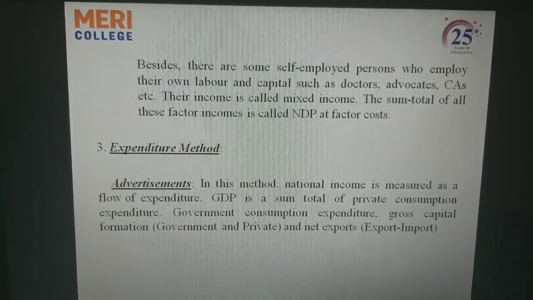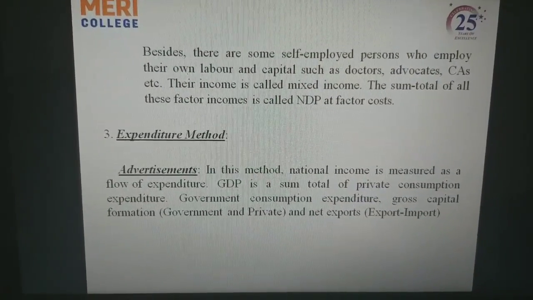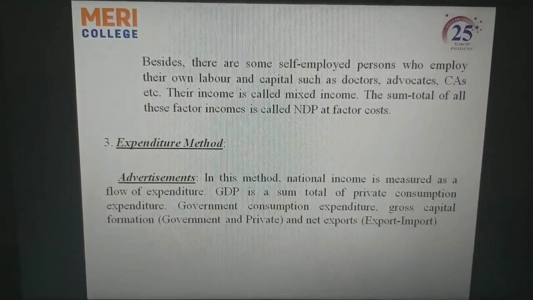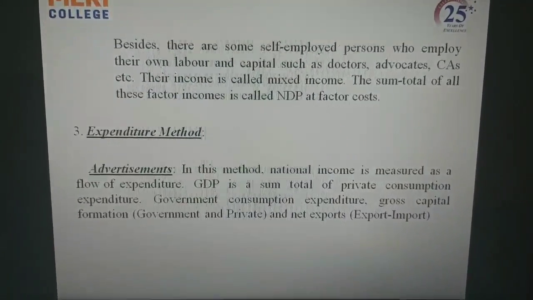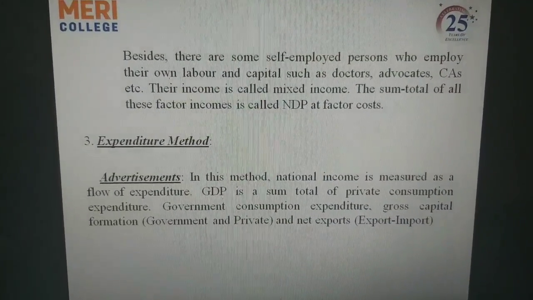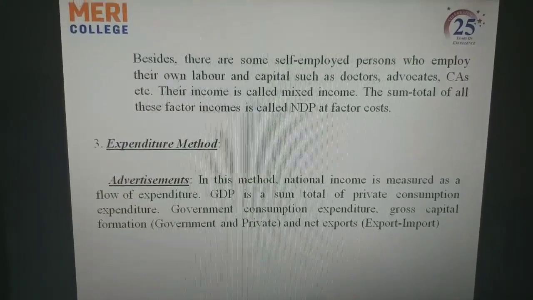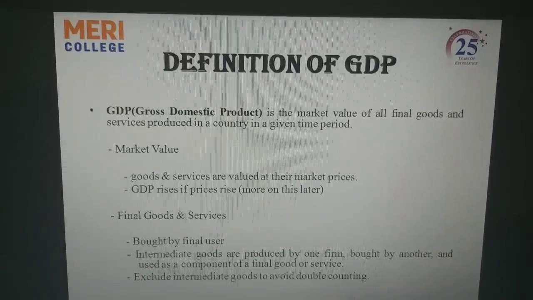And the third method is the expenditure method. In this method, national income is measured as a flow of expenditure. GDP is the sum total of private consumption expenditure, government consumption expenditure, gross capital formation, and net exports, that is, exports minus imports.